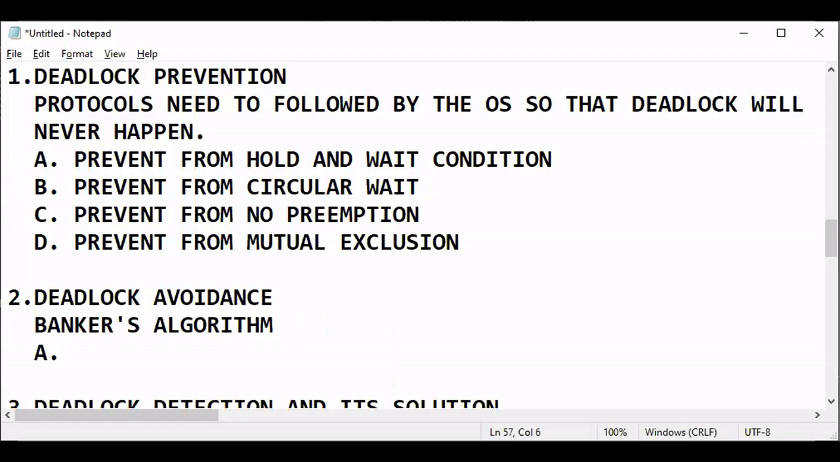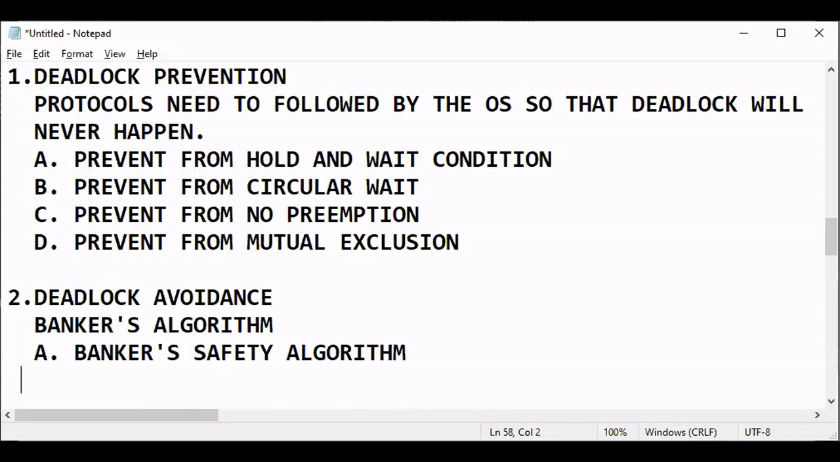There are two algorithms proposed by the banker. One is the banker's safety algorithm, to make the system safe, or put all processes in a safe state. I'll explain more. The second one is number B, again proposed by the banker: the banker's resource request algorithm.